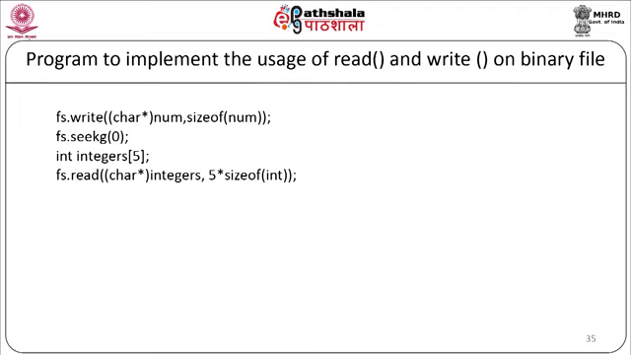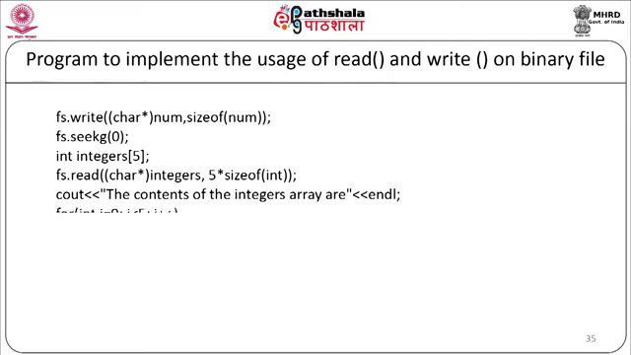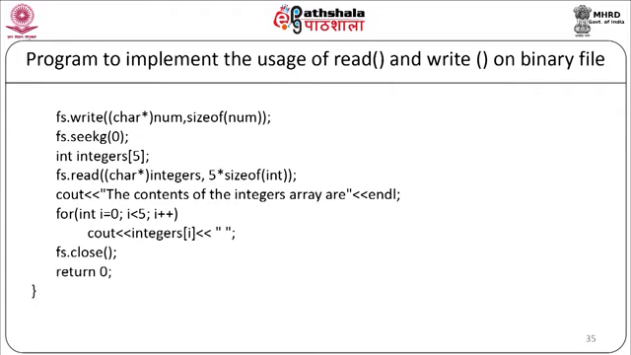So our statement will be cout << "The contents of the integer array are" << endl; for (int i = 0; i < 5; i++) cout << integers[i]; Then we will close the file, fs.close(); return 0; and our program will end.